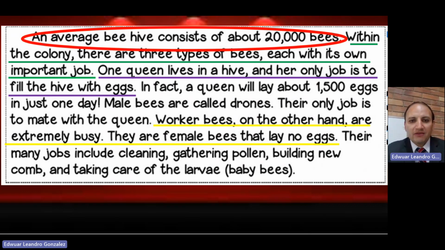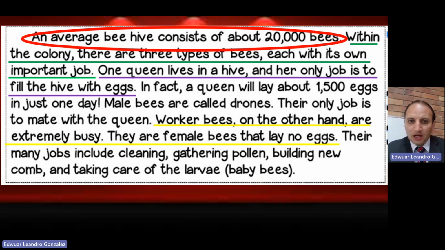What about this part? In fact, a queen will lay about 1,500 eggs in just one day. Well, this is just more examples in this case. Male bees are called drones, but in this case, they are not supporting the main idea. So we do not consider this one to be a supporting detail, okay? Well, this is just a short example.